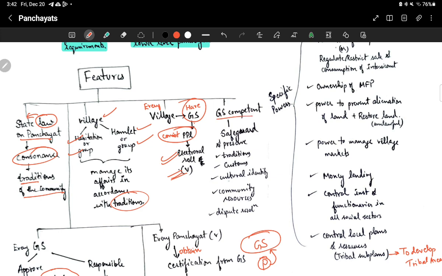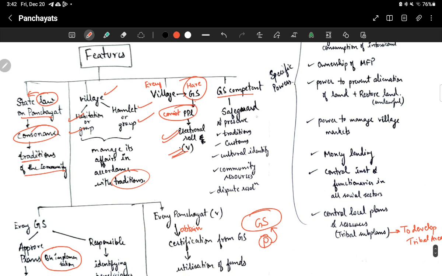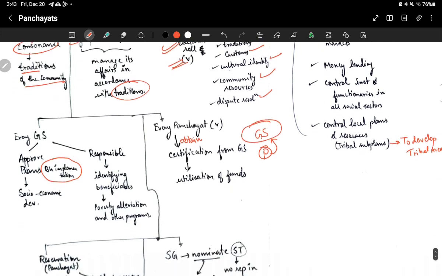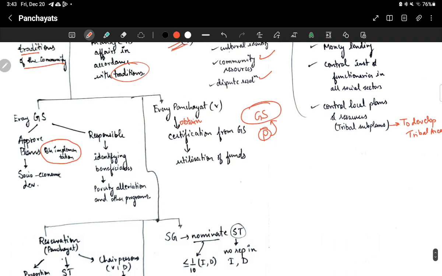Okay. Then the Gram Sabha will be made competent. Competent for what? To safeguard and preserve the traditions, customs, cultural identity, community resources, and also competent for dispute resolution. Then every Gram Sabha, before implementation of any plan, has to take approval. I mean, you have to take approval of the Gram Sabha for any socio-economic development.